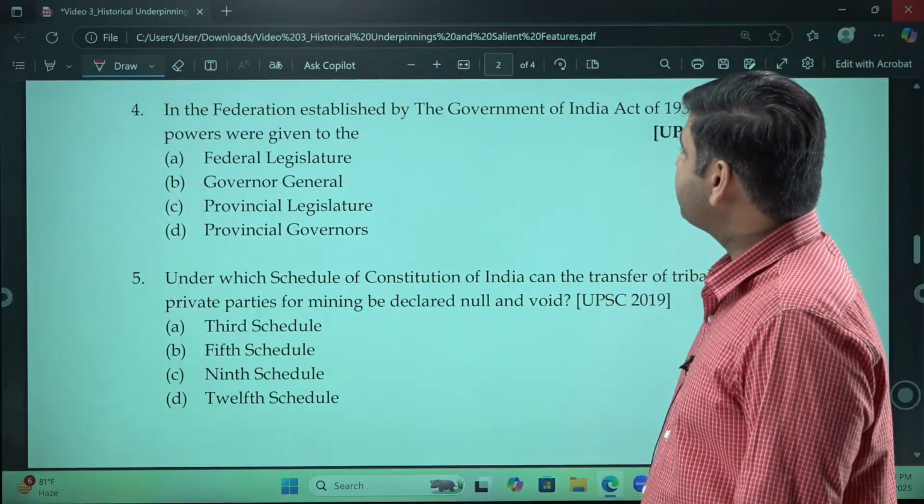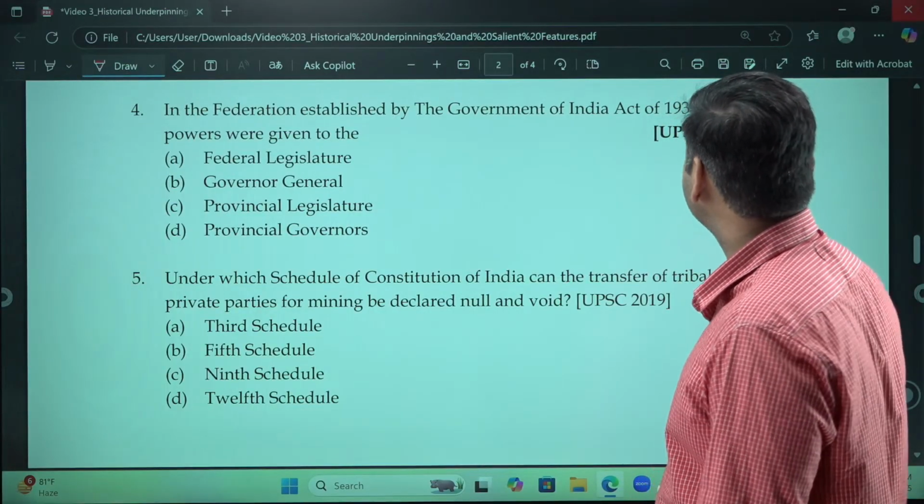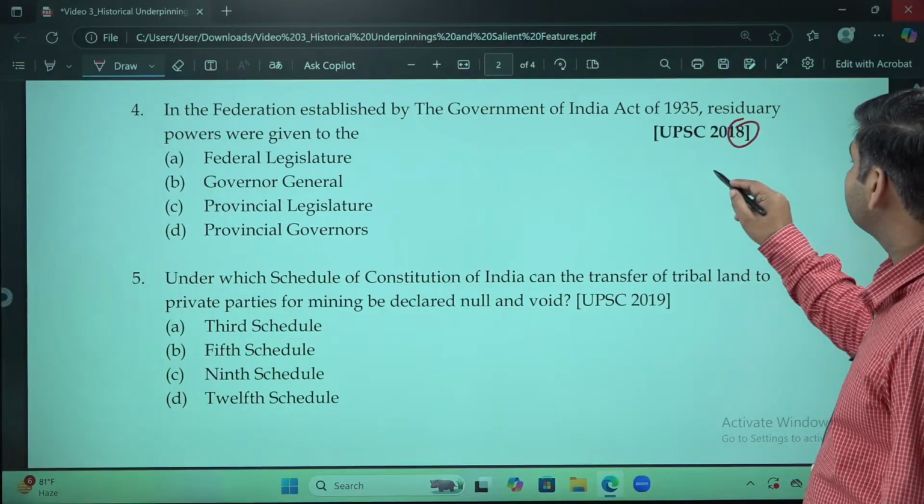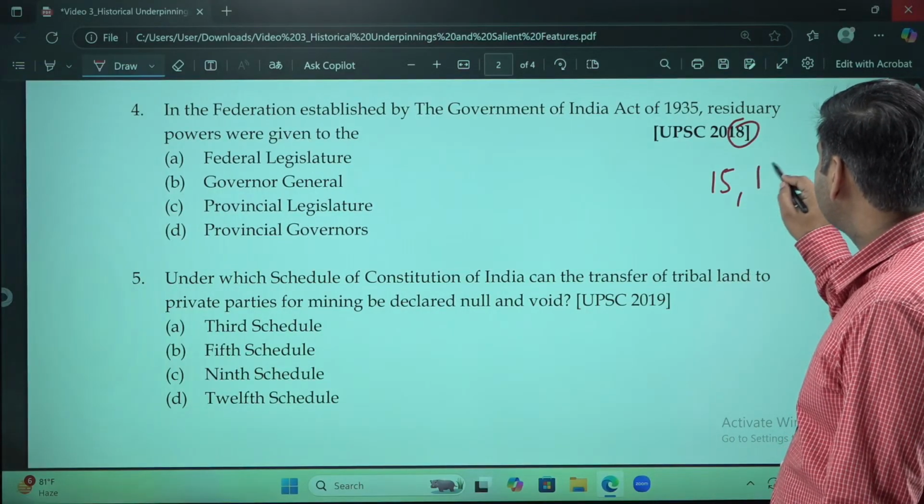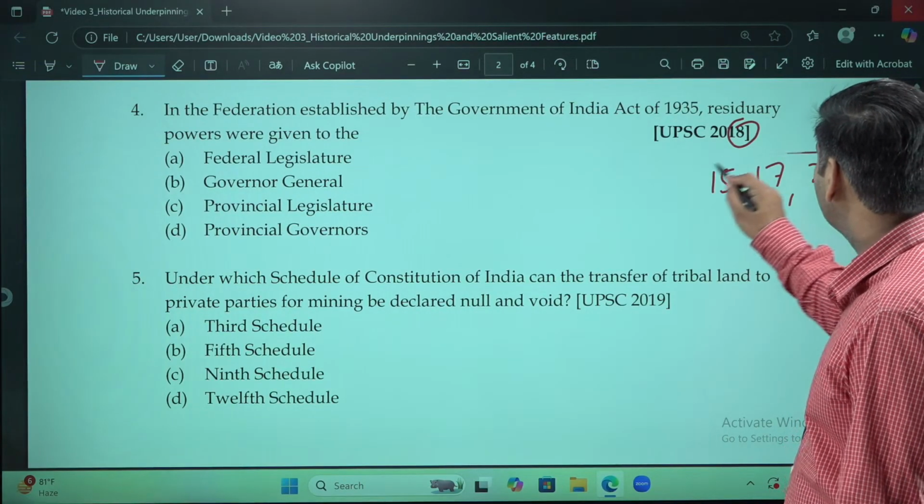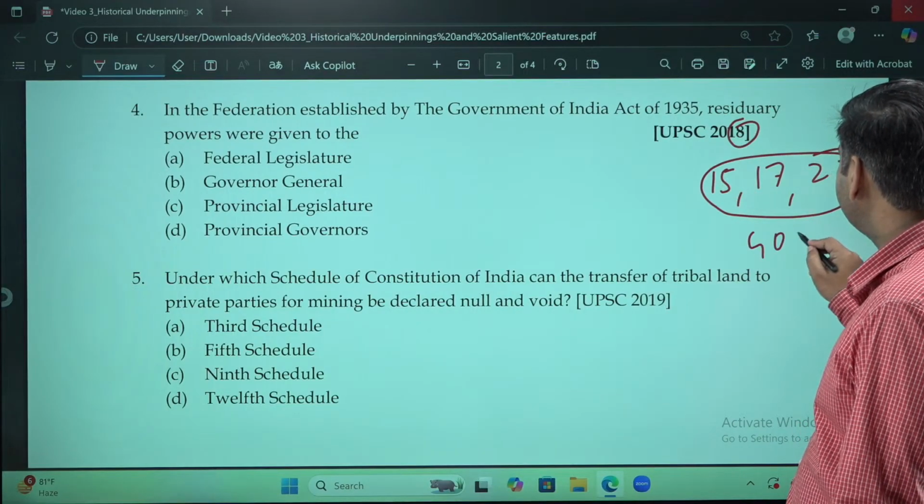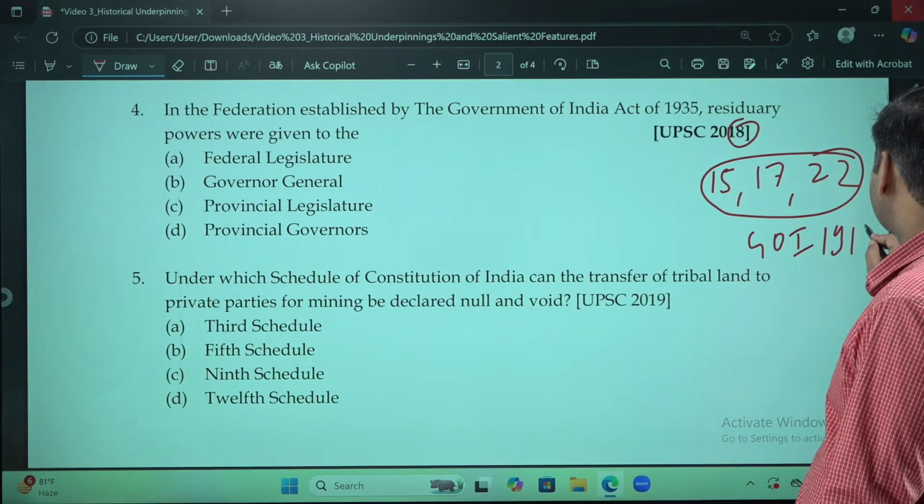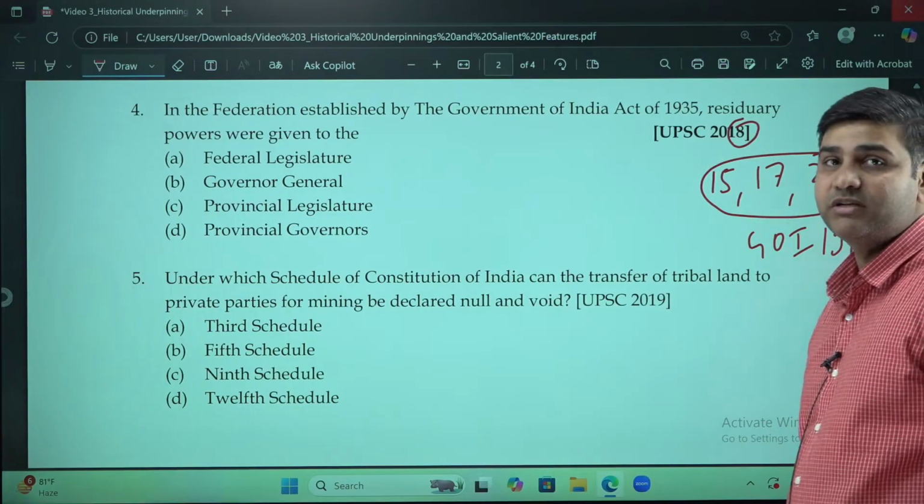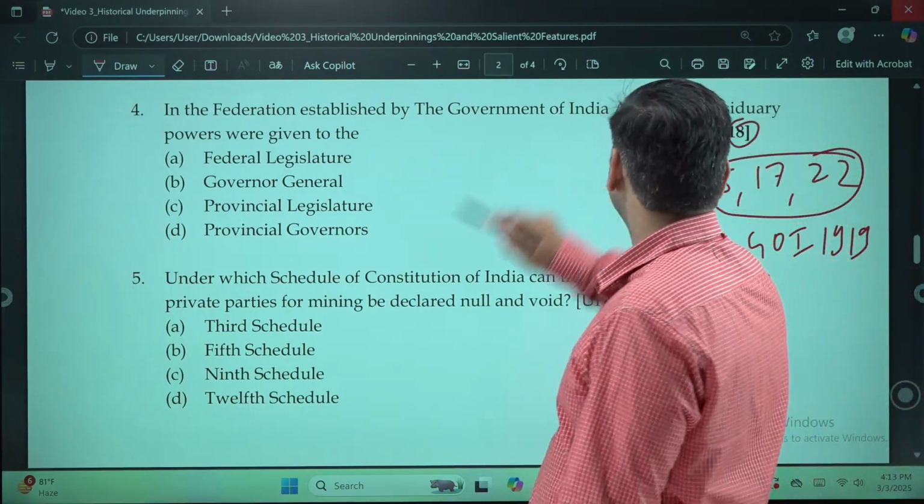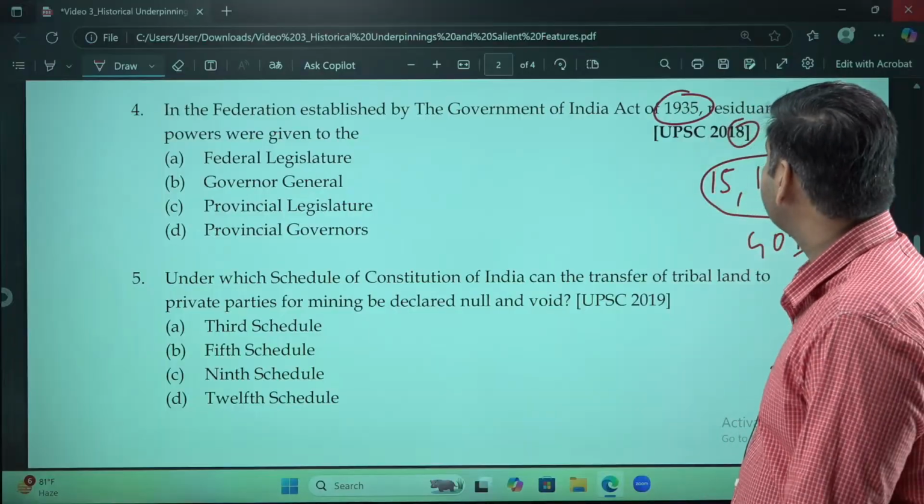In the federation established by the Government of India Act 1935, now in 2018, we have seen in 2015, 17 and 22, questions were asked on the Government of India Act 1919. In between, in 2018, the question is asked on the Government of India Act 1935, a very important act again.